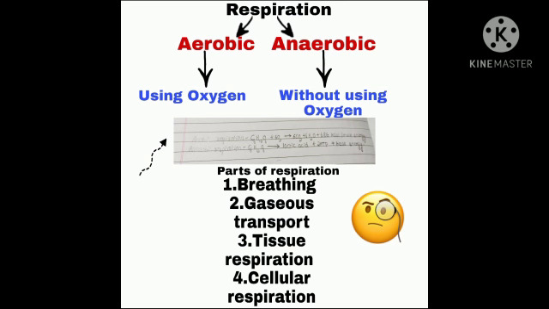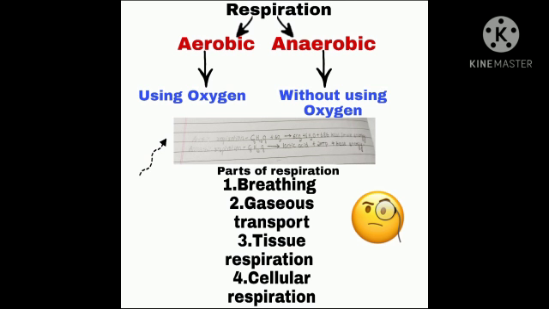So the oxygen which is absorbed by the blood in the lungs is carried by the RBCs, that is the red blood cells, as oxyhemoglobin throughout the body by means of arteries. Carbon dioxide is transported from the tissues to the lungs because carbon dioxide should be exhaled out through the lungs because it has no other purpose in our body. So it is transported from the tissues to the lungs in three ways.